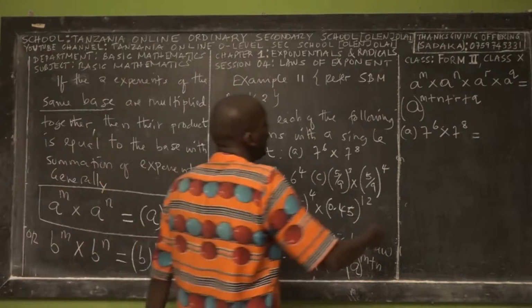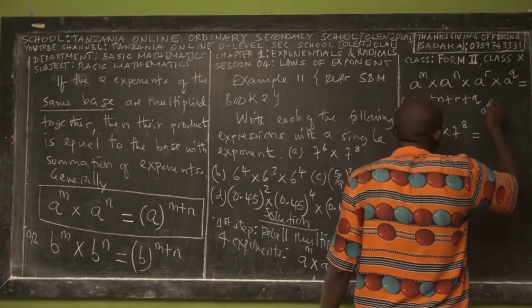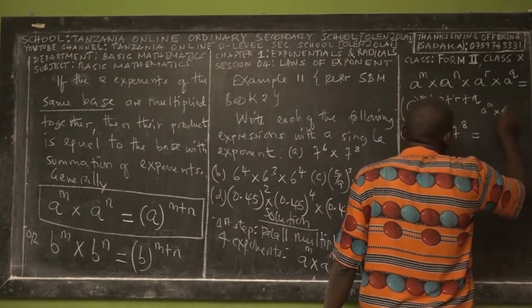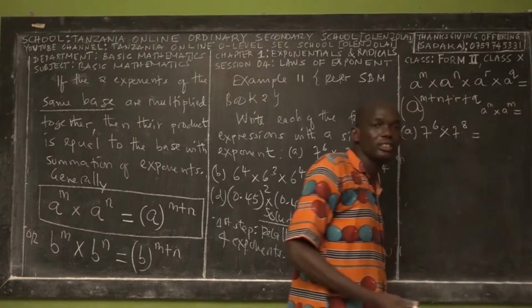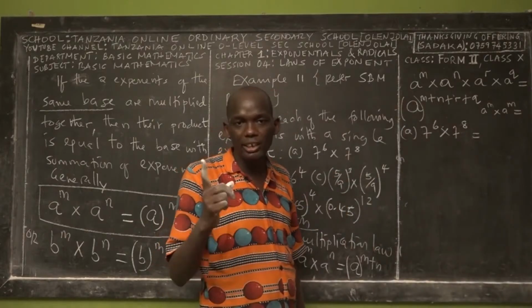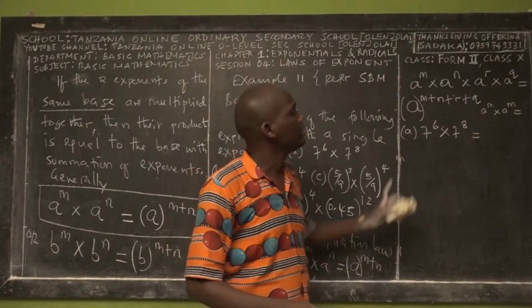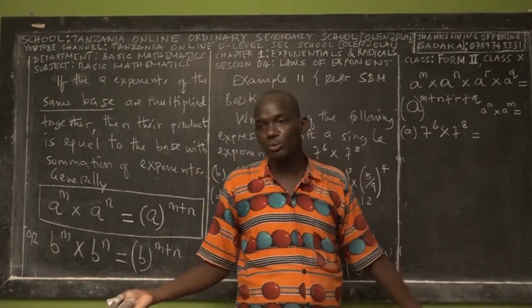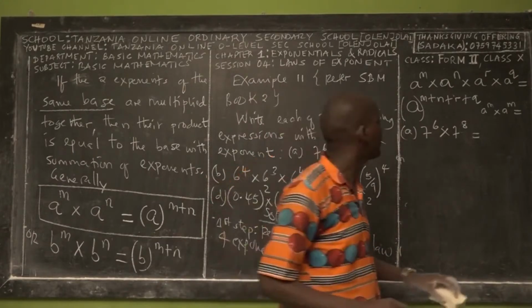Let me repeat. The exponents may either be the same or different. For example, I can have a power m times a power m. It can be the same exponent, but the base should also be the same. You get my point? Okay.